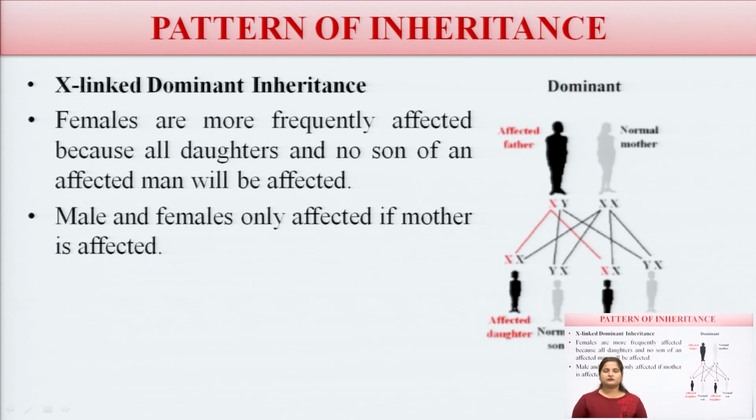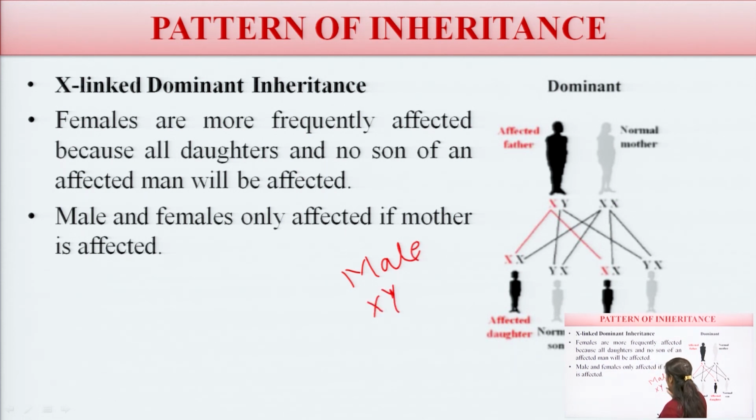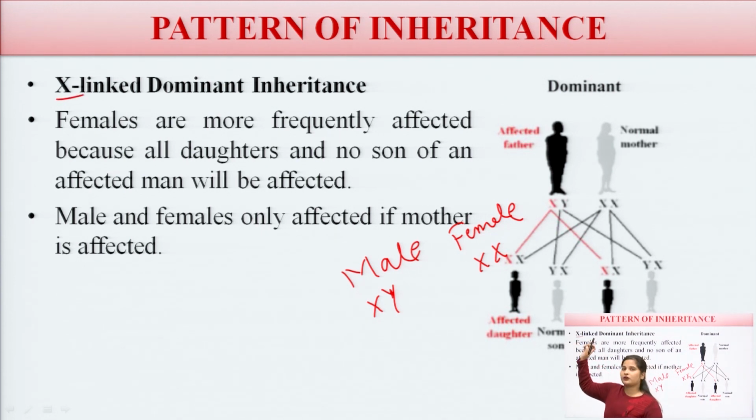Now, next one, X-linked dominant inheritance. This is X-linked, so as you know, the male carries X and Y both, but the female always carries X. So this X-linked shows for the female.